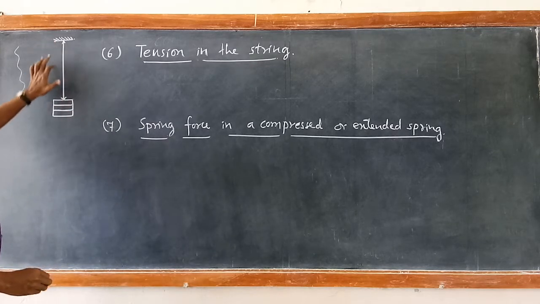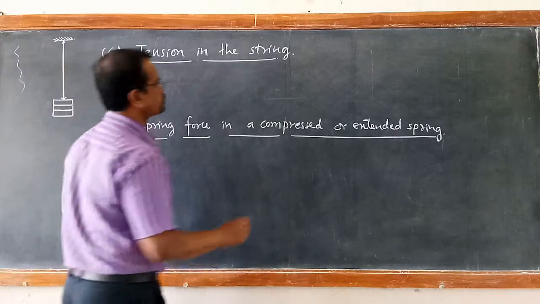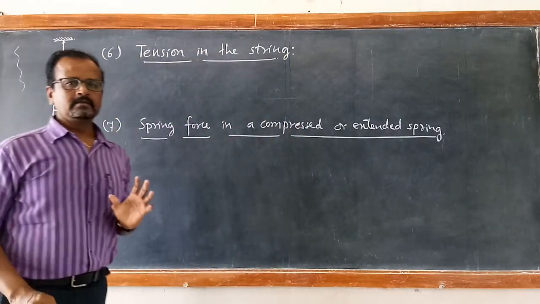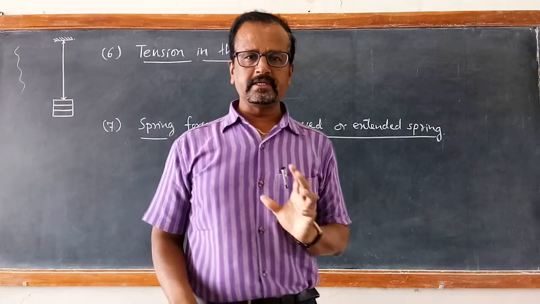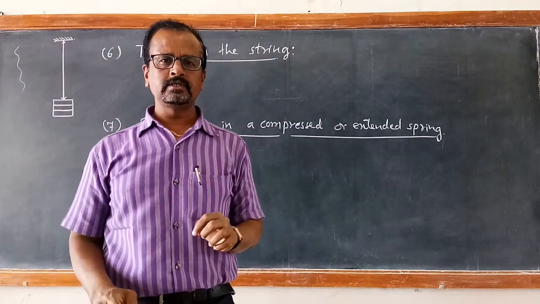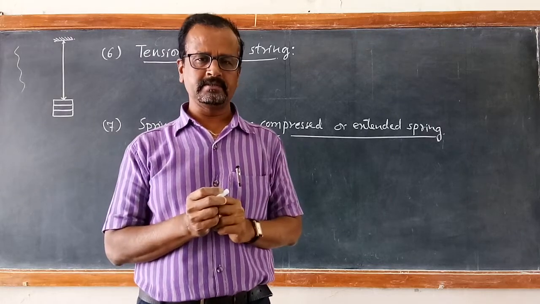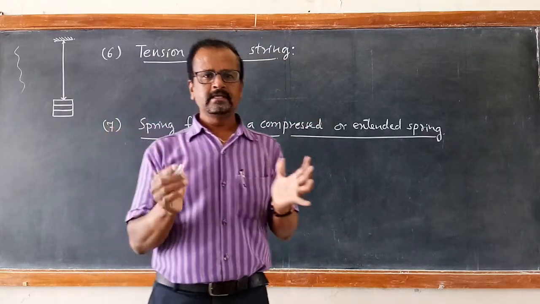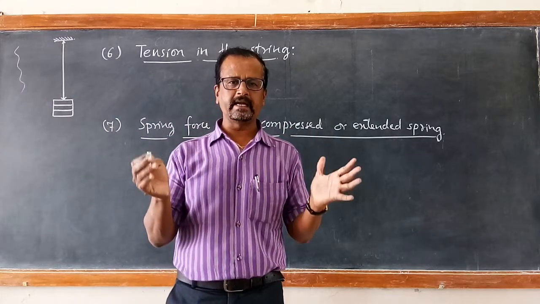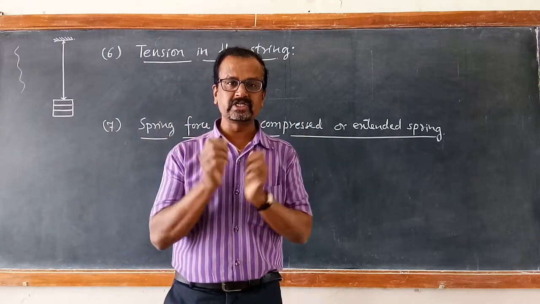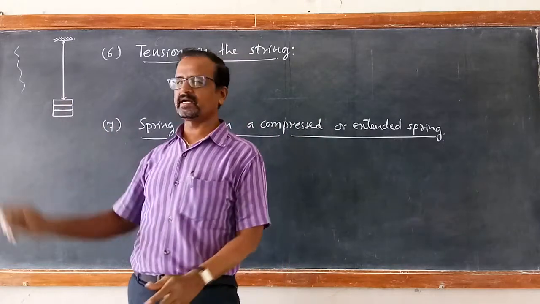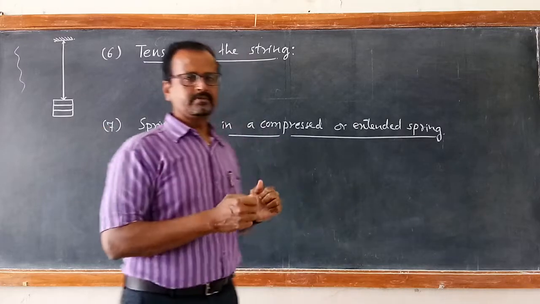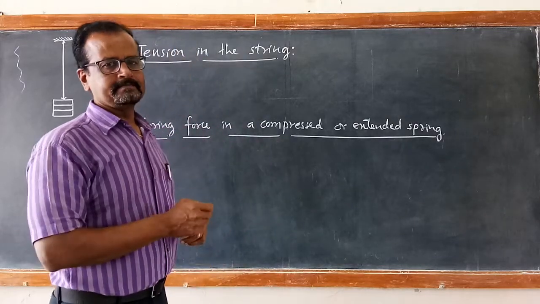So the force that is acting along the length of the thread is called tension, and this tendency of the force is to bring back the shape of the string. So it is called a restoring force. Restoring force is the force which has a tendency to bring back its initial shape. The initial shape of the thread is not this stretched one. So it is an opposing force which is developed inside the thread.